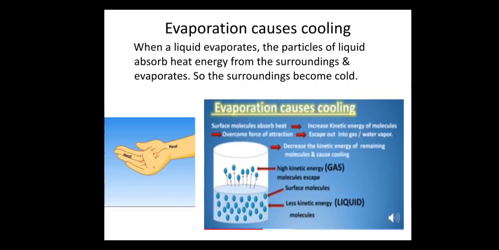Evaporation causes cooling. When a liquid evaporates, the particles of the liquid absorb heat energy from the surrounding and evaporate. So, the surrounding becomes cool. You can see it from the figure that the heat from the palm gets absorbed by the acetone or the ether if we keep it on the palm, and ether or the acetone will evaporate, giving the cooling effect on the palm.